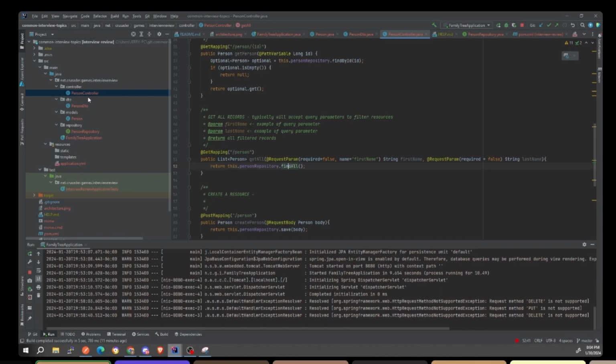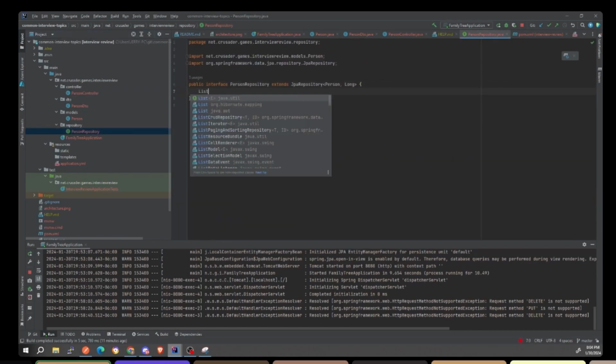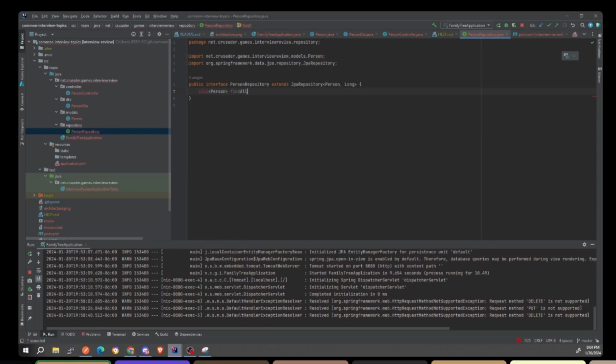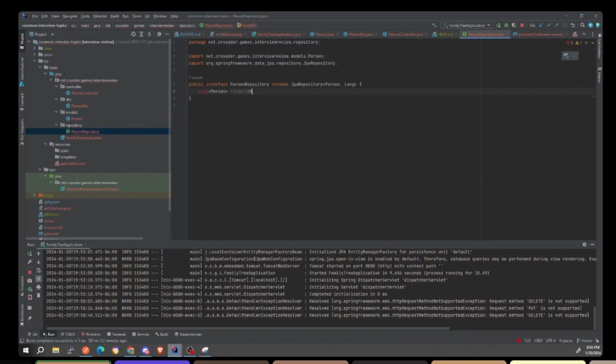So in our person repository here, we can then do, let's see, list person find all is disabled true. I don't know if it's where, let's figure it out. Find all where is disabled, and then is disabled boolean.